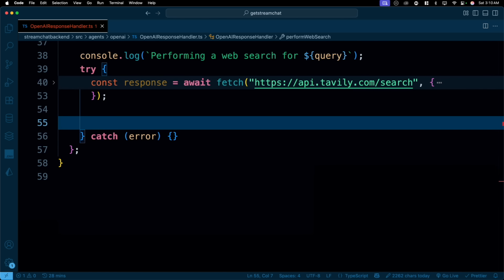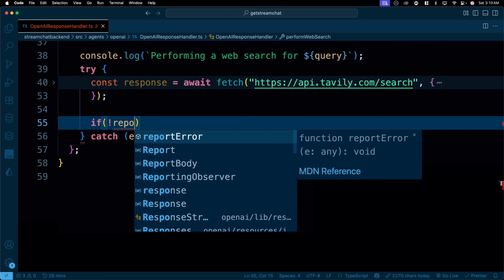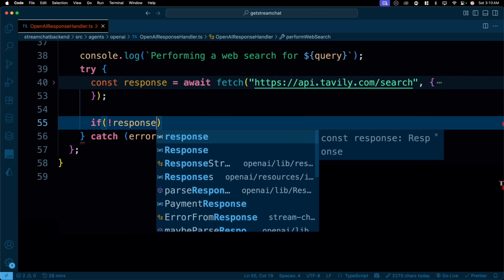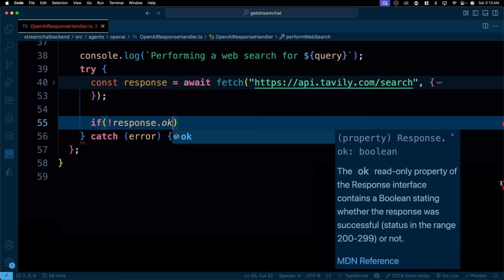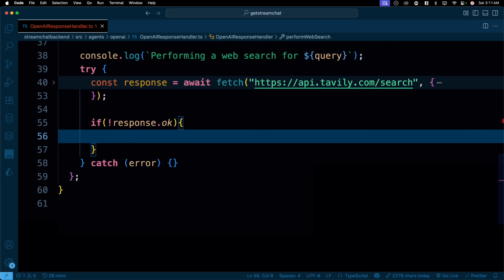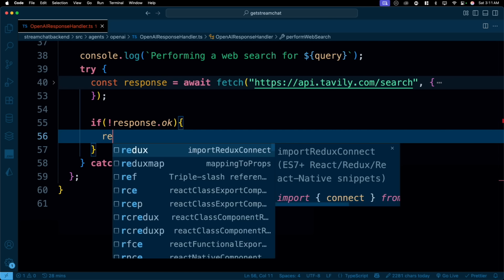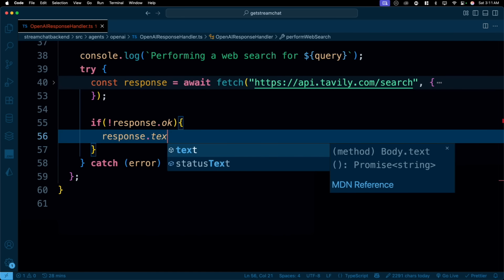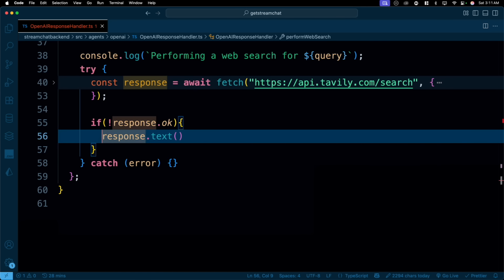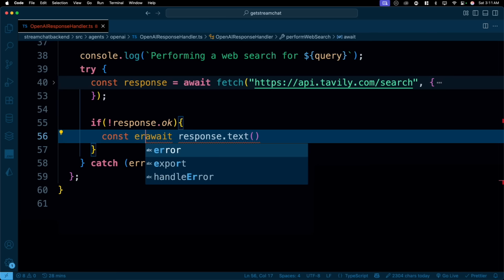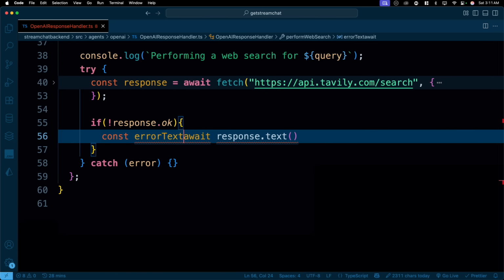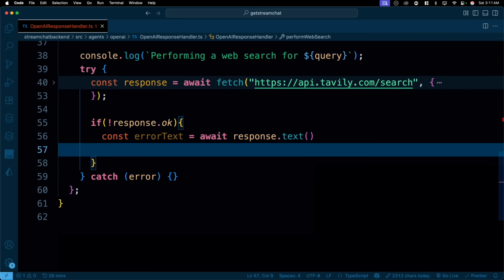All right, once we have the response, first of all, let's check if we don't have a response. So if we don't have response.ok, if that's not being received, then we probably want to have an error response as well. So response.text, and we can await. They have a beautiful error handling library as well, and error text, just like that. Now we have error text. We should actually get a console log for ourselves as well.